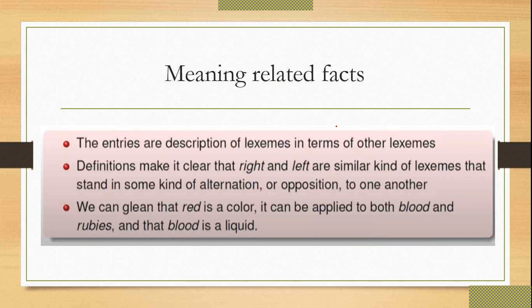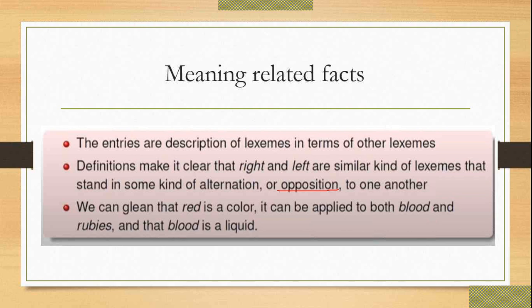The entries are descriptions of lexemes in terms of other lexemes. This definition makes it clear that right and left are similar kinds of lexemes that stand in some kind of alternation or opposition to one another. So you can take left and right as opposites. Left-handed and right-handed, you can say, are opposite to each other.